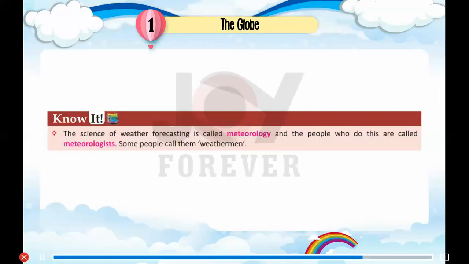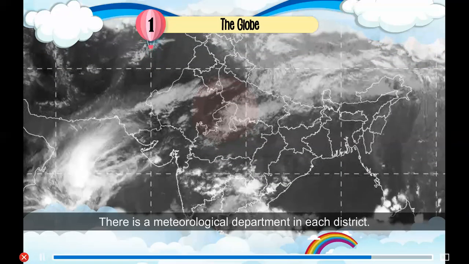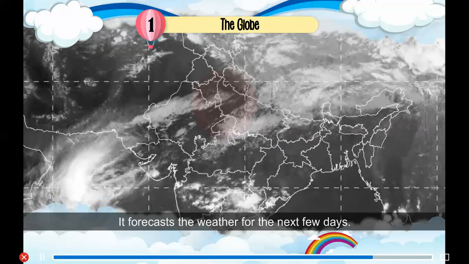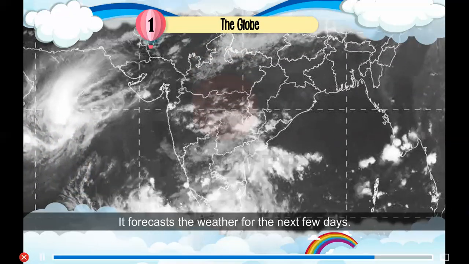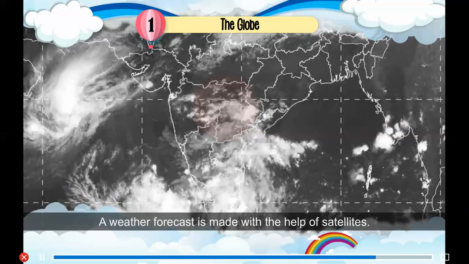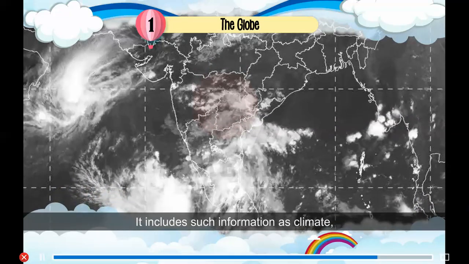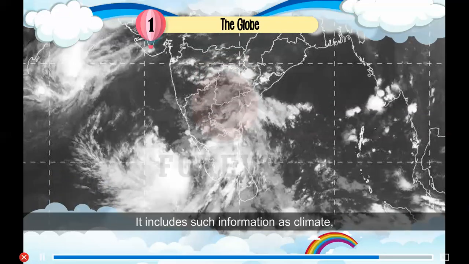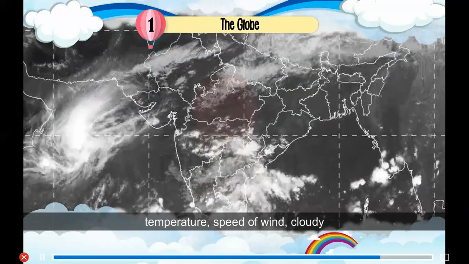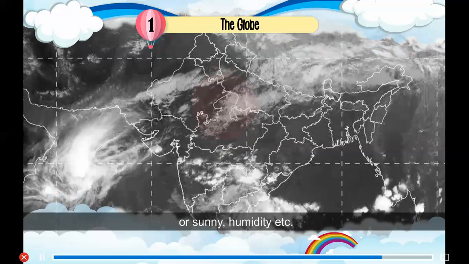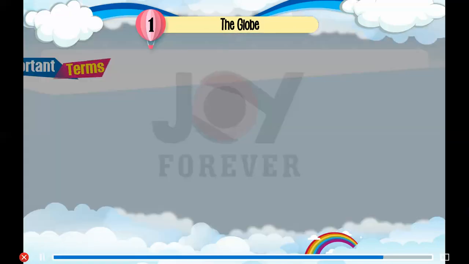Know it. The science of weather forecasting is called meteorology, and the people who do this are called meteorologists. Some people call them weathermen. There is a meteorological department in each district. It forecasts the weather for the next few days. A weather forecast is made with the help of satellites. It includes such information as climate, temperature, speed of wind, cloudy or sunny, humidity, etc.